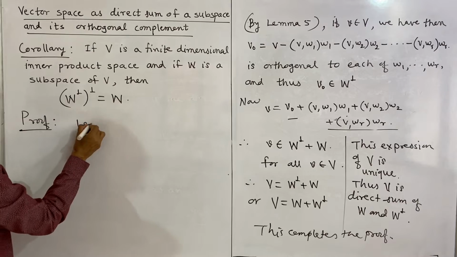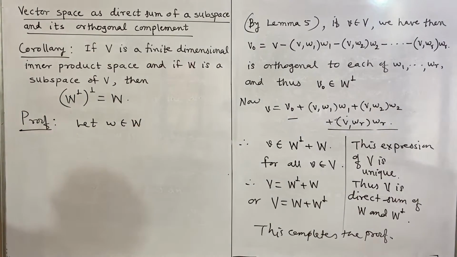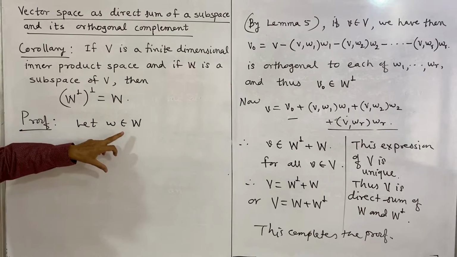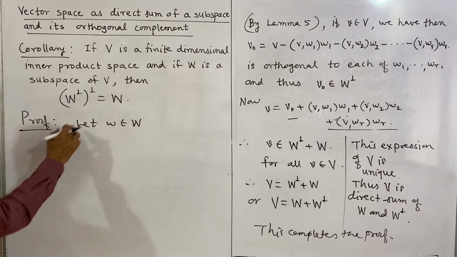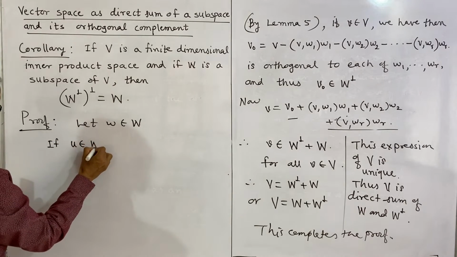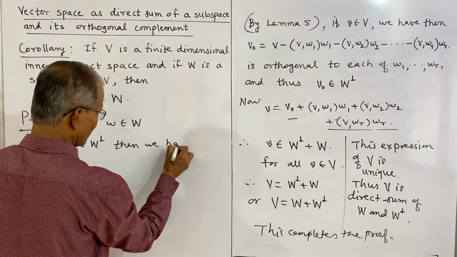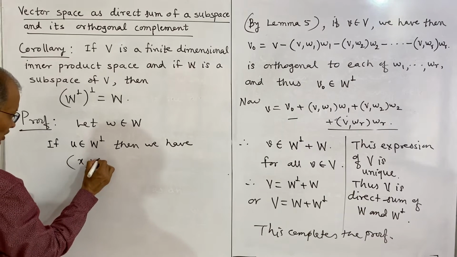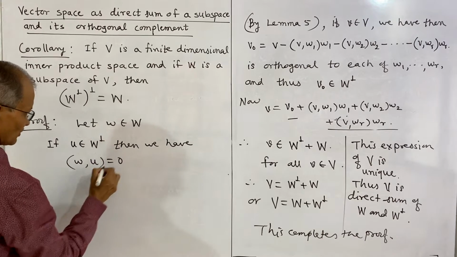Now, first let W belongs to W. Then we can write as this, if inner product of W with U is 0, then that U is in orthogonal complement of W. If U belongs to orthogonal complement of W, then we have inner product of W and U is equal to 0.